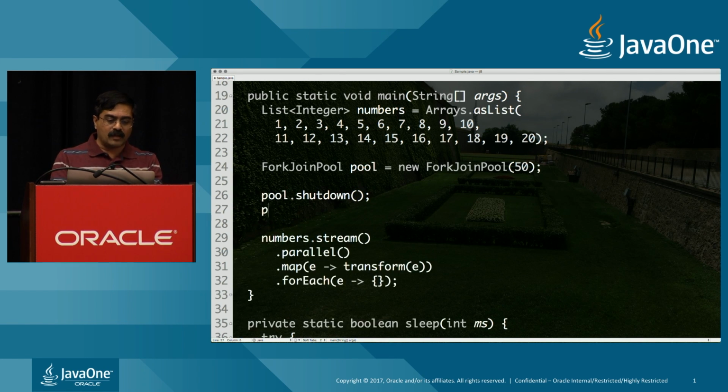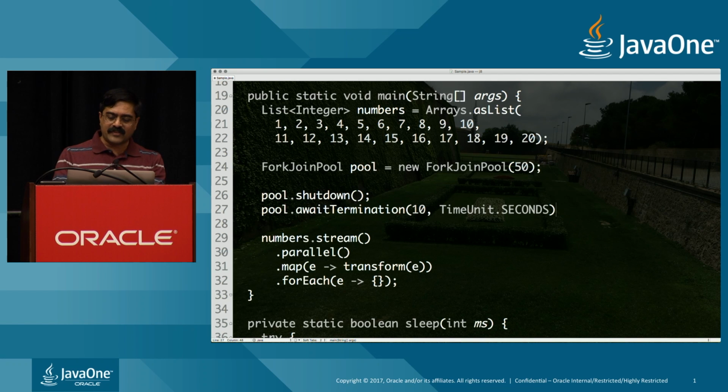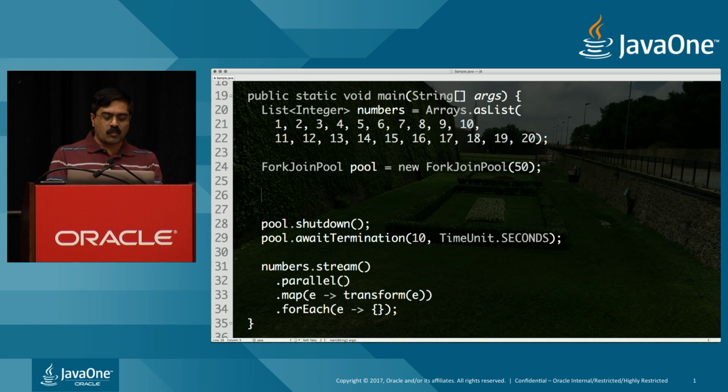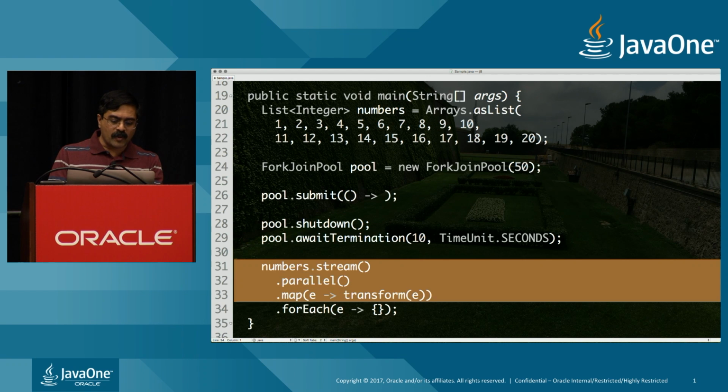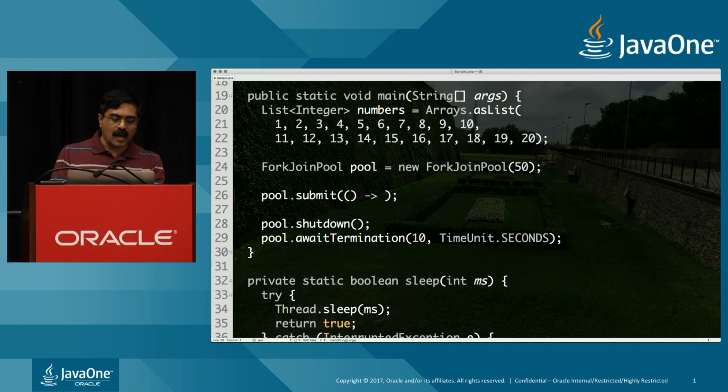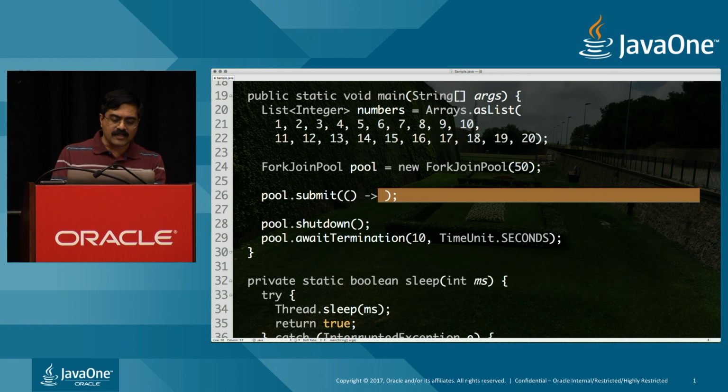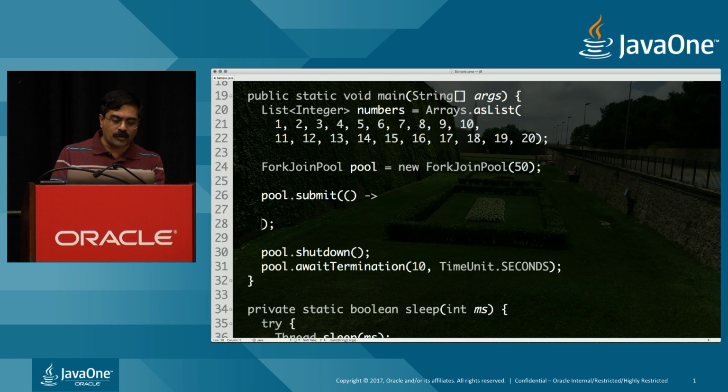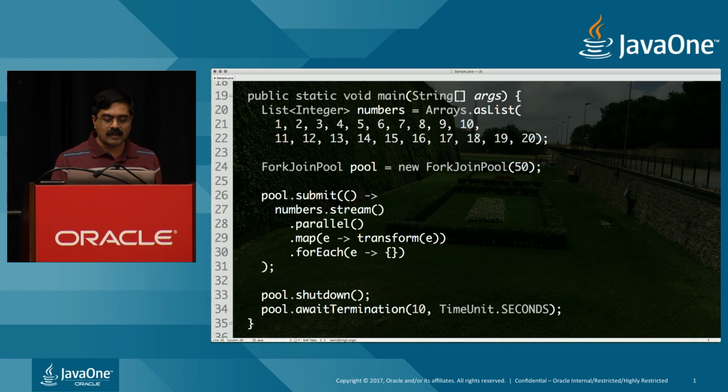And then I'm going to say pool.awaitTermination, and then let's say 10 comma TimeUnit.SECONDS. So I'm going to give it 10 seconds to finish all this. Now within this, I could say pool.submit, and within the submit I could simply go ahead and perform that operation right there in parallel, of course. But notice the call to parallel comes from within this. And as a result, because I'm calling this in a fork join pool, this is going to run in the pool which is native to that particular call.